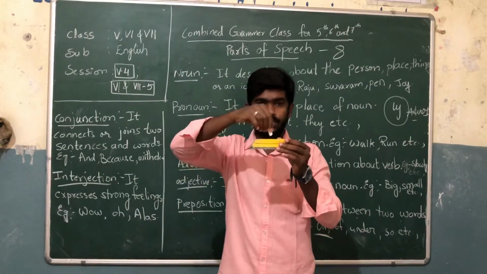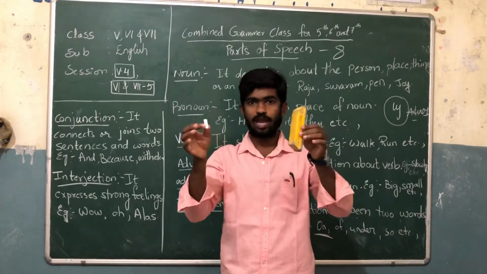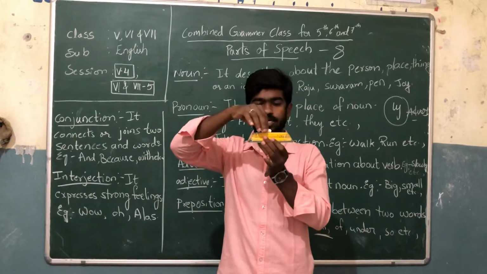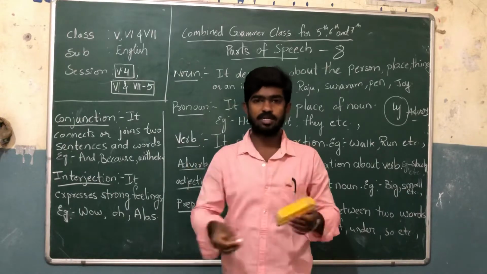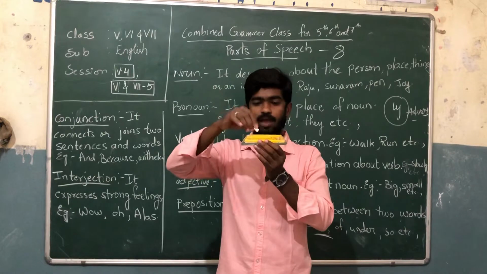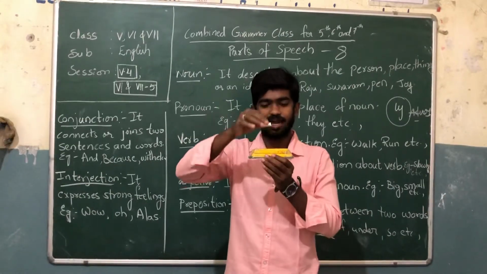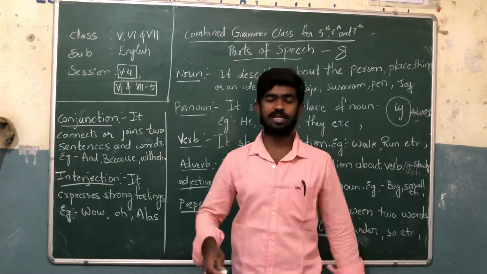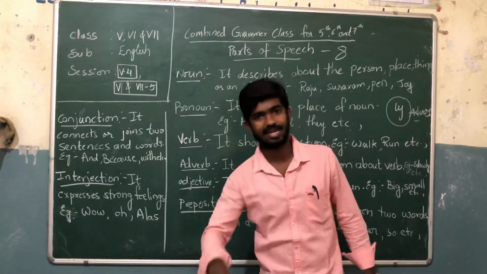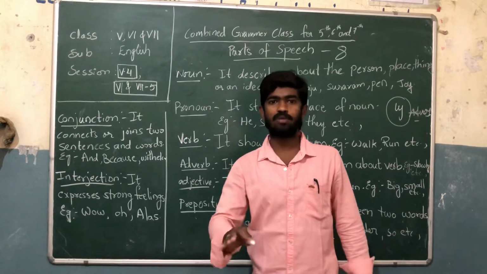Another example: the cat is under the table. We are saying what position the cat is taking. Have you got it, children?